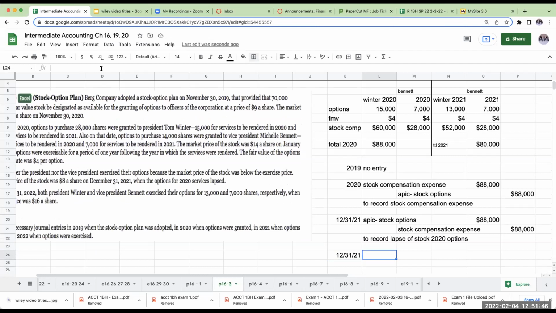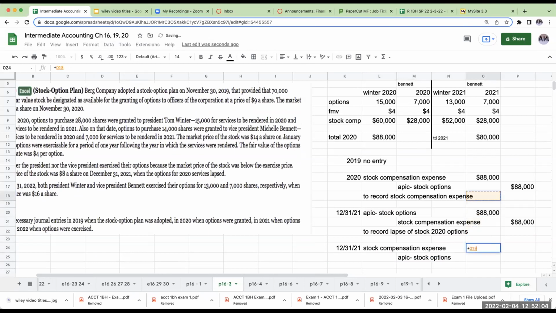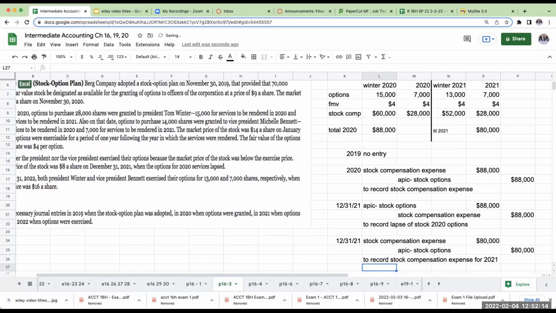Okay, so for 2021, we have to record the stock compensation expense for the options that they had in 2021. So over here, we're going to debit stock compensation expense again. We'll just copy and paste right over here, and this is going to be for $80,000. Let's record stock compensation expense for 2021.